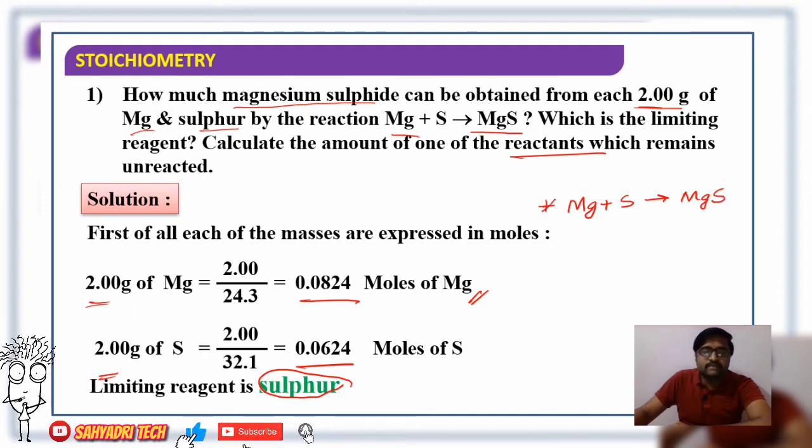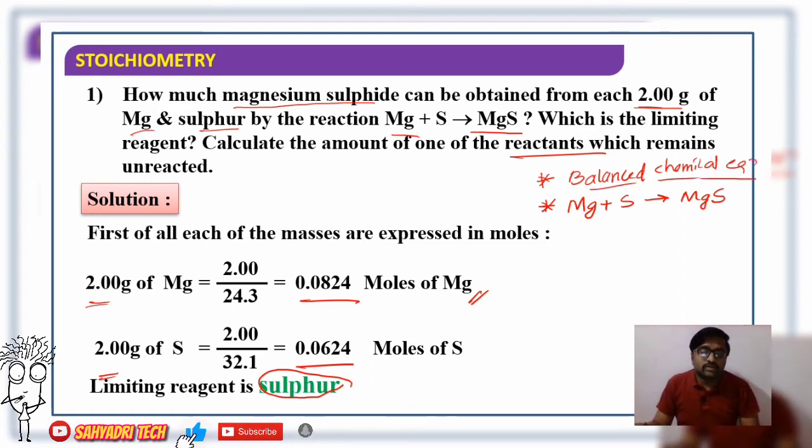While dealing with limiting and excess reagents, remember again, one should have a balanced chemical equation. It is very necessary. To deal with limiting and excess reagents, one should have a balanced chemical equation. There must be a balanced chemical equation, then only it is possible to specify the limiting and excess reagent, or else not. Whatever the given equation, Mg plus S gives MgS, is it balanced or not? Yes, it is a balanced equation. On what basis are we saying so? The number of atoms must be equal on either side of an equation.